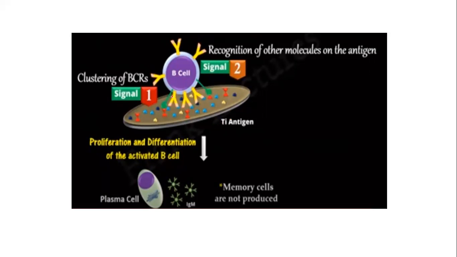After proliferation, the B cell will differentiate into plasma cells, and these plasma cells will secrete antibodies. So the major drawback of T cell independent activation is that there are no memory cells. Memory cells are not produced in T cell independent activation.